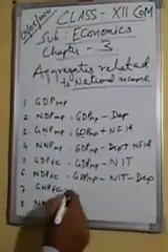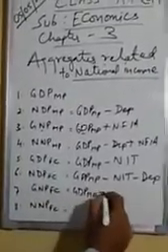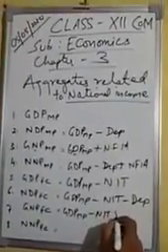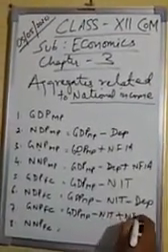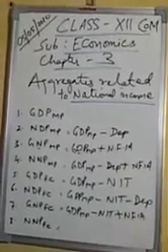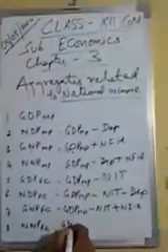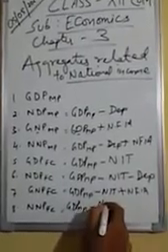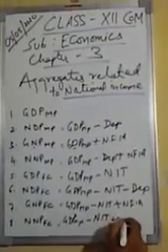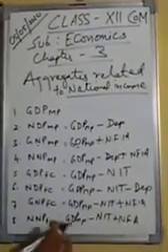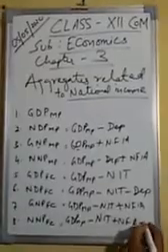Now for GNP at FC, you write GDP at MP, and you have to subtract NIT and add NIFIA. Last is NNP at FC, that is national income. For this, GDP at MP, you have to subtract NIT, then you get FC. You have to add NIFIA, so that domestic can be converted into national, and you have to subtract DEP.